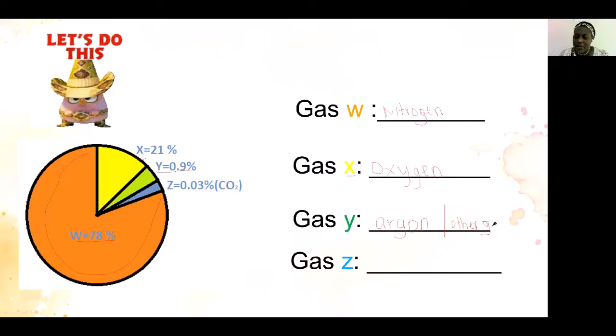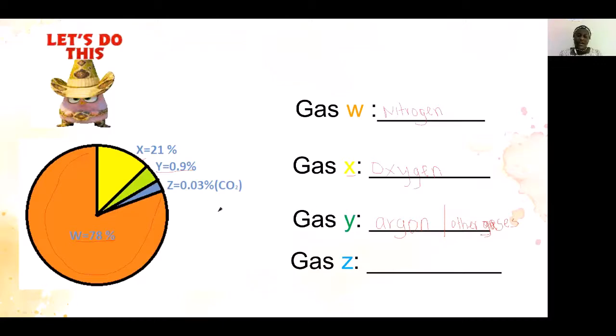Oh, look at my letter G. A-S-E-S. Other gases. This is letter G, students. Sorry for that. This is letter A. This is S-E-S. Other gases.